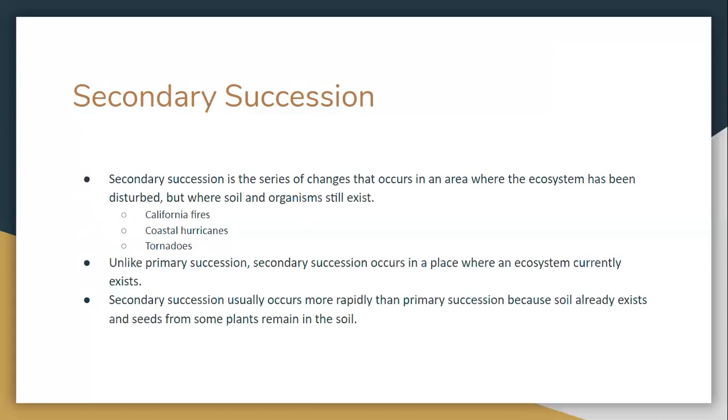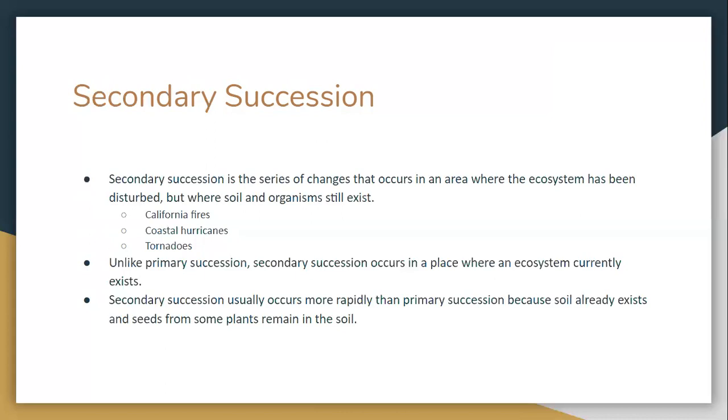Unlike primary succession, secondary succession occurs in a place where an ecosystem currently exists. Secondary succession usually occurs more rapidly than primary succession because soil already exists and seeds from the plants remain in the soil.